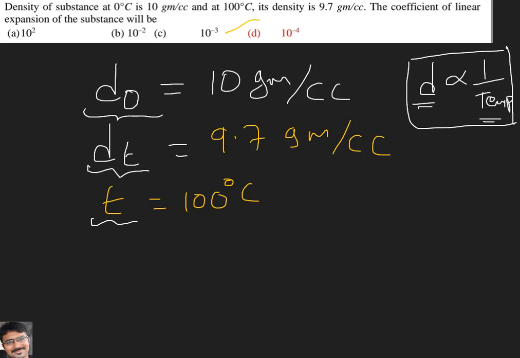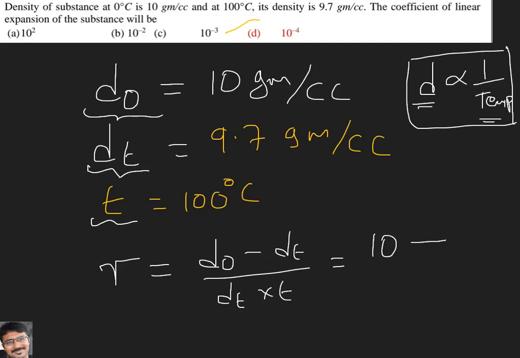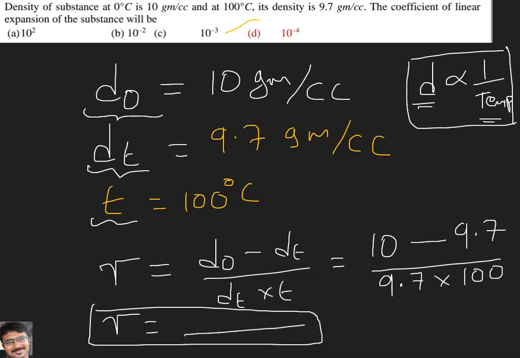Sir, why did you write the data like that? Because the formula I know for gamma, the volume coefficient of expansion of solids, is gamma equal to D naught minus D T by D T into T. What is D naught here? 10. What is D T here? 9.7. And in the denominator 9.7 into T, which is 100. So if I solve this, I am going to get the gamma value.